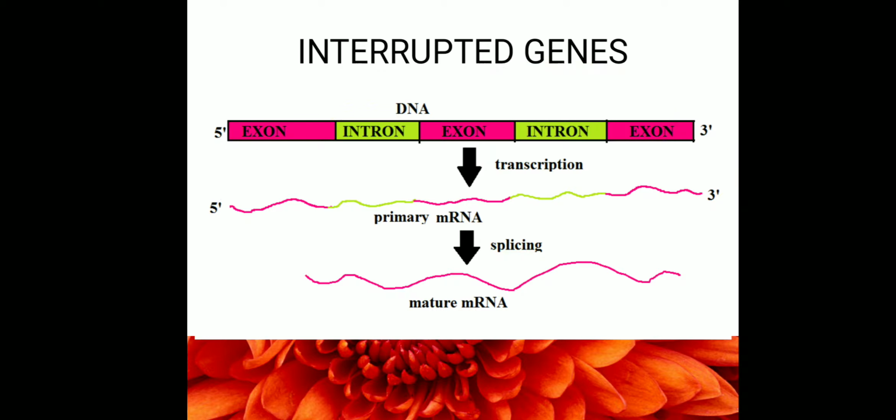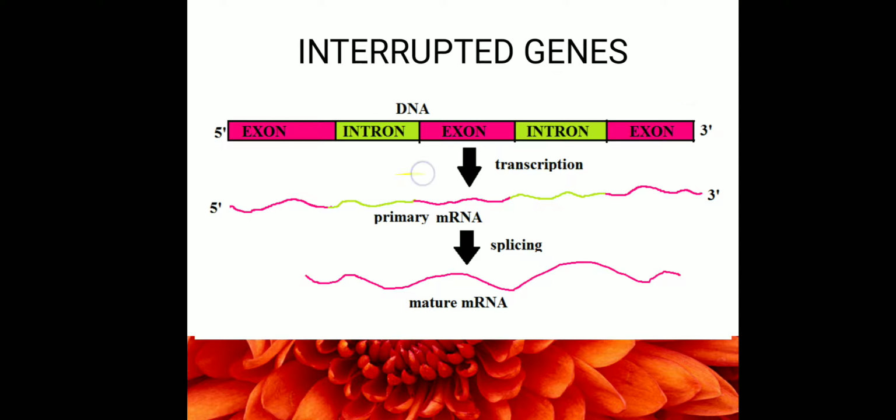Please don't get confused between introns and interrupted genes. In a gene, an exon is a coding region which is interrupted by an intron. Coding regions are interrupted by a non-coding region, the intron. Such a complete gene we call an interrupted gene.